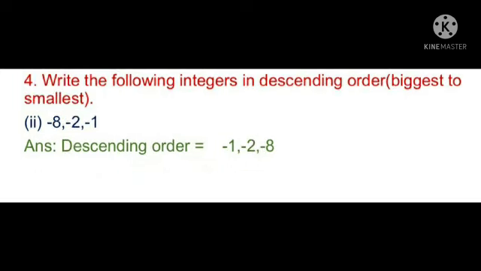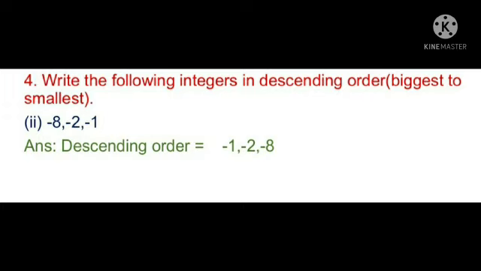Write the following integers in descending order. Same as above, how we can conclude. Here also we can do like that only, but arranging the numbers from biggest to smallest. So the second question, I will explain the second question: -8, -2, -1. Why am I choosing this? All are negative numbers, so that's why I prefer this question.